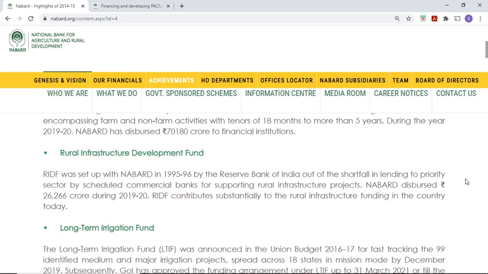So, RIDF was set up with NABARD in 1995 by the Reserve Bank of India out of the shortfall in lending to priority sector by scheduled commercial banks for supporting rural infrastructure projects. Now what was the scenario at that time? In 95-96, if you approached a bank for agriculture, no one would be willing to provide a loan to farmers. Why were they not providing? Because farmers cannot repay. So mainly for commercial and infrastructure projects, they provided loans.